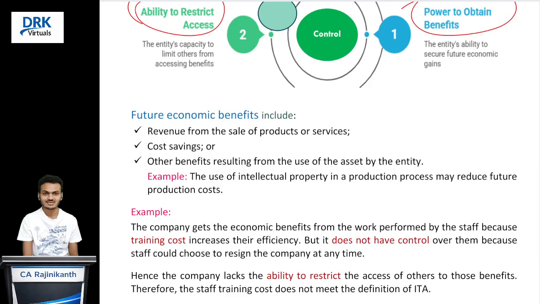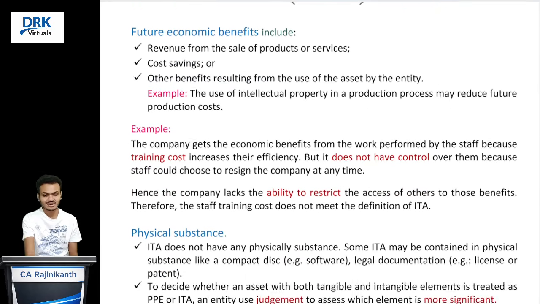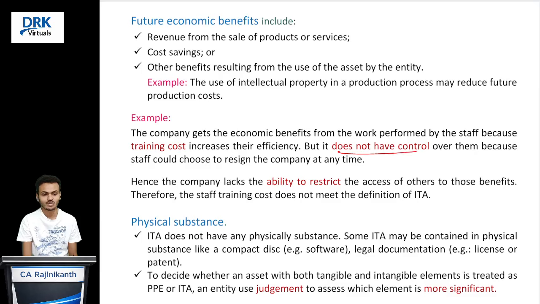We should not. Why? Because we are not having control over those employees. Employees can resign. Employees can choose other employers, correct? On the other hand, we don't have the ability to restrict other employers from hiring them, correct? So we can say that staff training cost is not an asset.